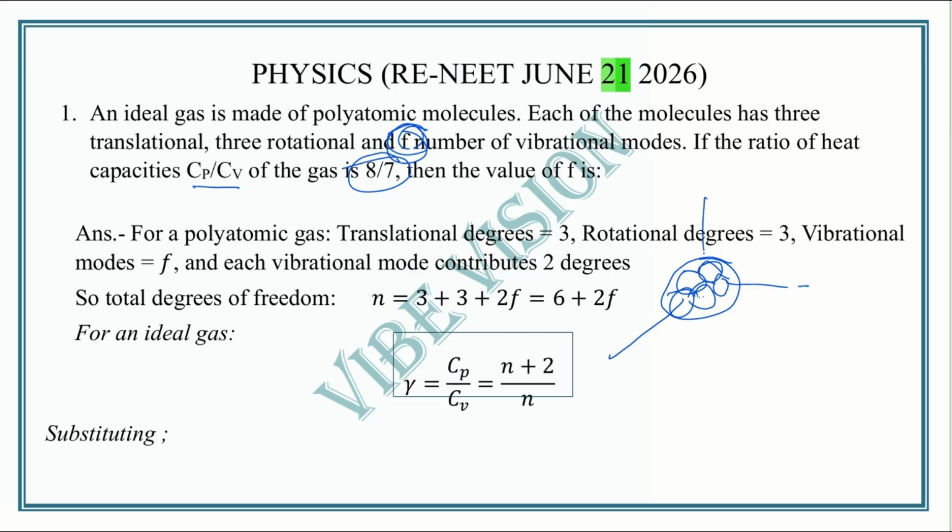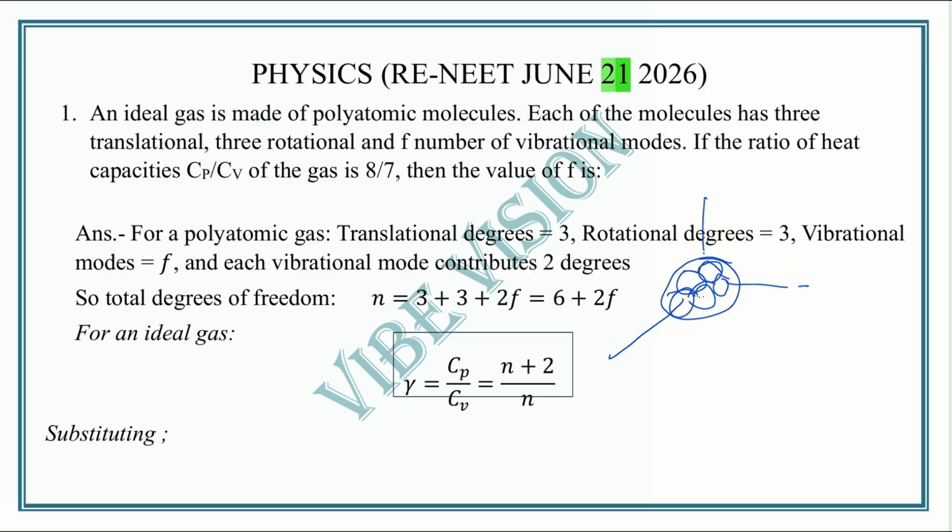Are you getting my point? What we have to find is f, which is the number of vibrational modes. So how to get the solution? We have to remember the formula which relates the vibrational modes, or we can say the degrees of freedom, with Cp by Cv, the ratio of specific heats.